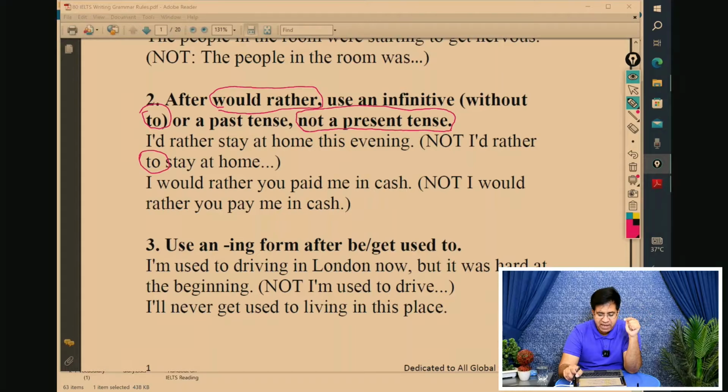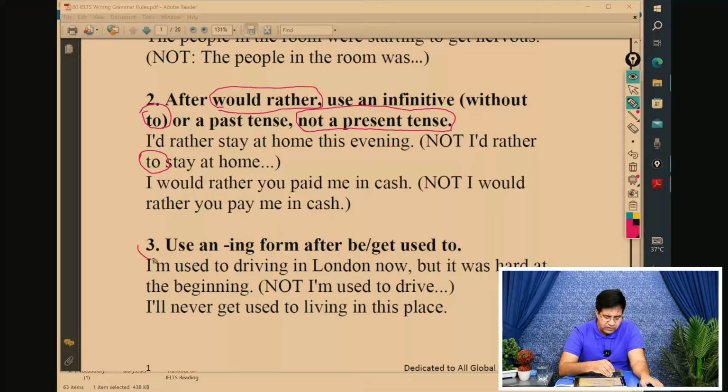I would rather you paid me in cash, not I would rather you pay me in cash. If you want to use this verb, for example, I would rather you paid me in cash, like that.